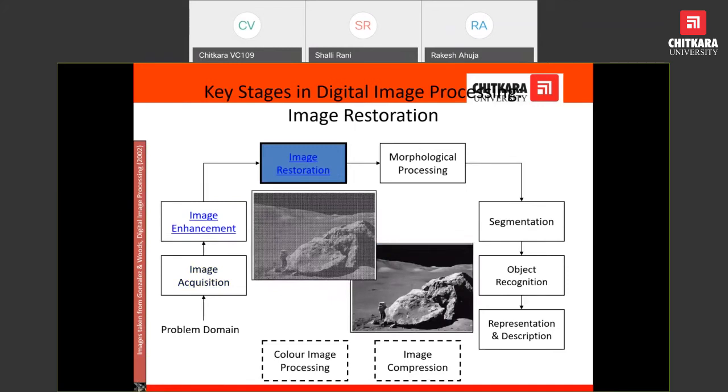Another operation that we can do is image restoration. What is the meaning of image restoration? Suppose the image was captured a long time ago. As time passes, there are some scratches, some lines, and the physical image is being broken and is dull in quality. Image restoration restores the image to its original condition, as when we had acquired the image.